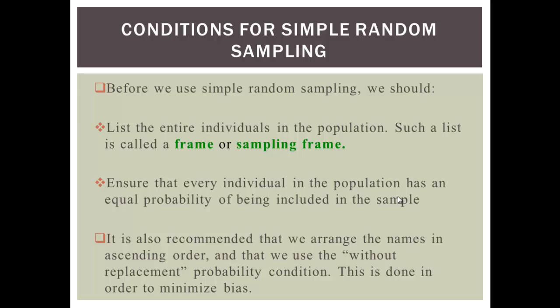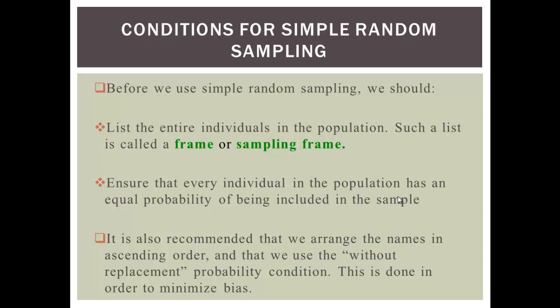So we have to list the entire individuals in the population. That list is what we call a frame or sampling frame. Then we have to ensure that the way we select these individuals to be included in our sample to be surveyed gives every individual an equal probability of being selected.